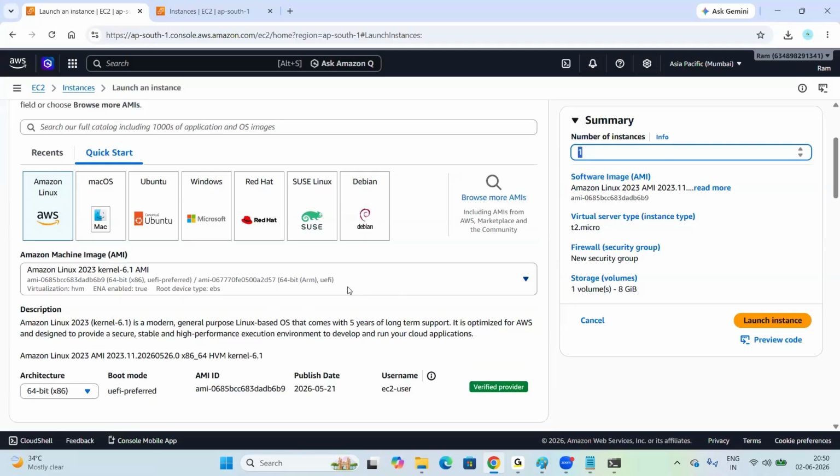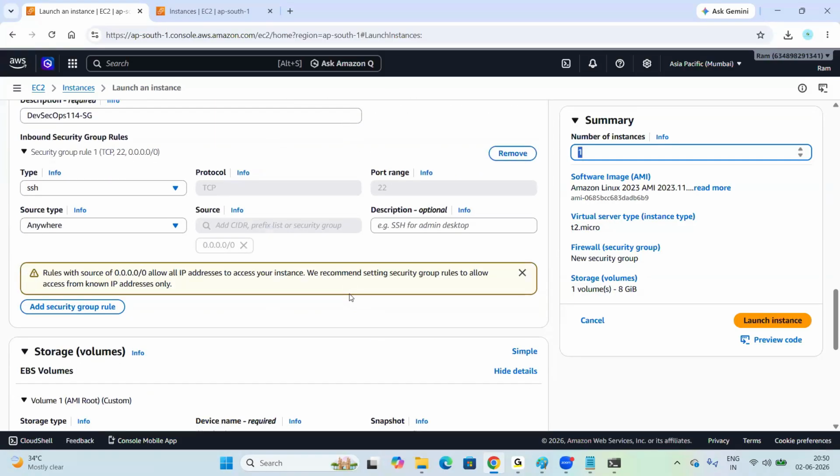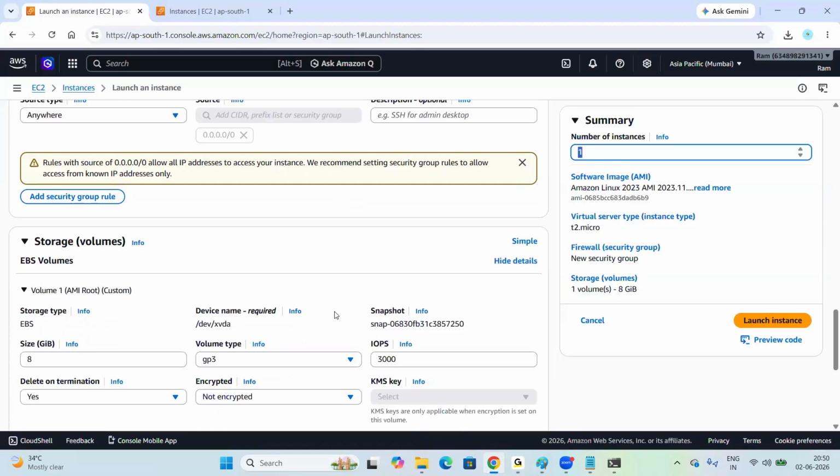Okay. Yeah. I have one question. Let's say in the storage we have the operating system. Here the size is 8 GB. Is it sufficient? Yeah, for practice it is okay. For practice it is okay, but in real-time projects, minimum we create 50 GB. Minimum 50 GB required because we deploy production applications, right? We deploy test applications or any other applications, right? For practice, the 8 GB default one is fine.